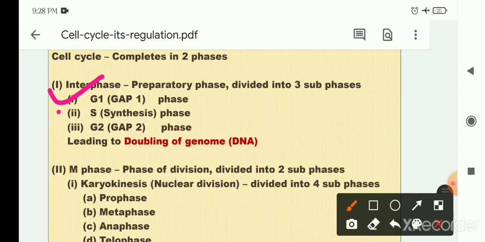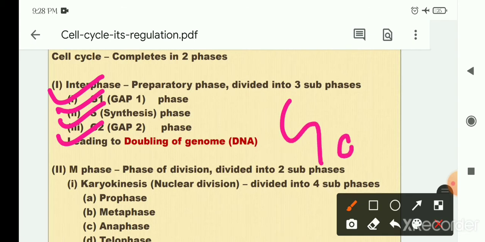The first one is the G1 phase or gap phase 1. It is also termed as growth phase 1 because the growth of the cell also starts in this phase. The S phase is called the synthesis phase, where DNA synthesis occurs, and it is a very important phase of the cell cycle. And the third one is the G2 phase or gap 2 phase, also termed growth phase 2. So students, there is also another phase termed the G0 phase. G0 is generally regarded as the resting phase.